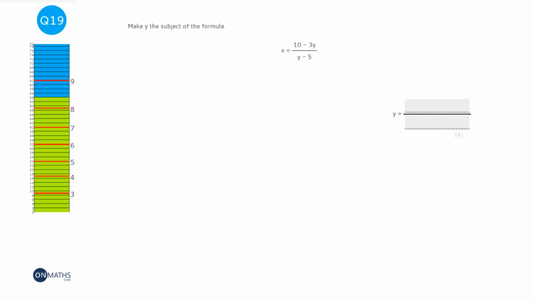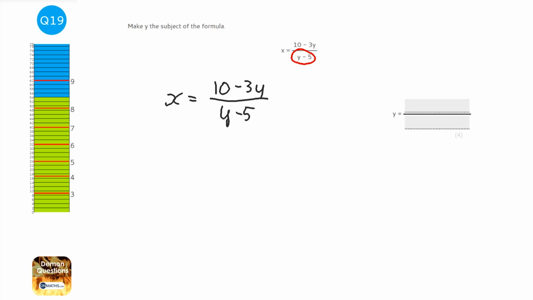Now there are 2 things you always want to try and get rid of when you're rearranging equations or formulas. The first thing is fractions. So this fraction here we want to get rid of, and we do that by timesing both sides by y minus 5. I'm going to write out the equation again just to make it a bit bigger. We can imagine that there's brackets around the top and bottom of this, and that sometimes helps us to answer the question. I'm going to put my lines down.